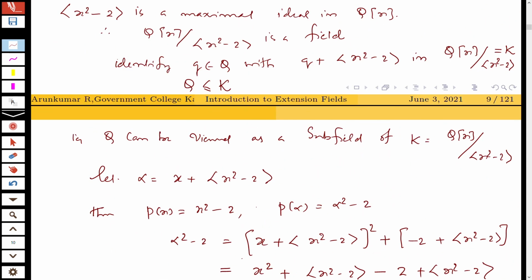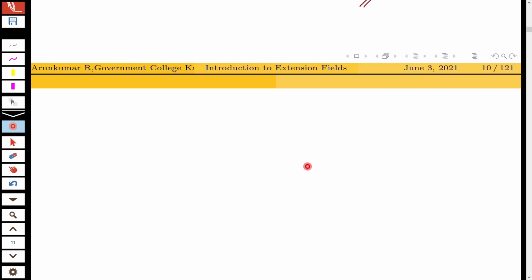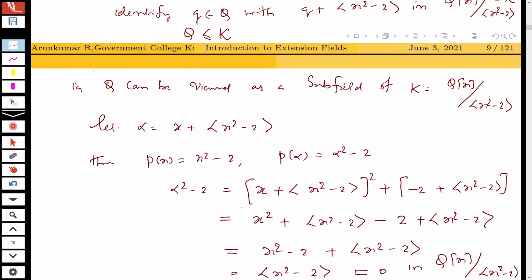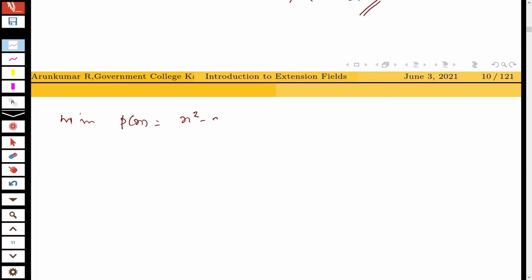In a similar way, you can start with x square minus 3. Then you can find a beta such that beta square minus 3 equal to 0. P of beta. That is, we have x square minus 3 is also irreducible. Therefore, ideal generated by x square minus 3 is maximal in Q of x.